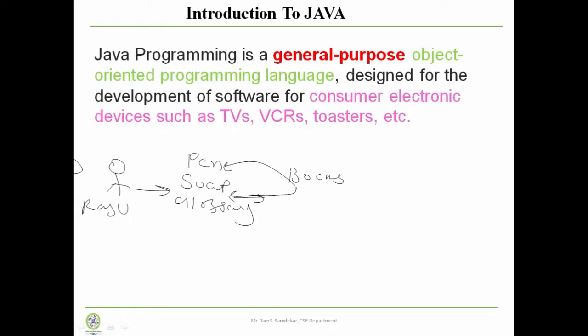But after some days, Raju again went to another shop. Take an example, the name of the shop is Lakshmi General Store. In Lakshmi General Store, when he asks, do you have a soap? That person says yes, we have a soap. He asks, sir, do you have a pen? He said, yes, we have a pen. So the second requirement is also fulfilled. And he asks for some general grocery that he needs. So all things were available in that shop.